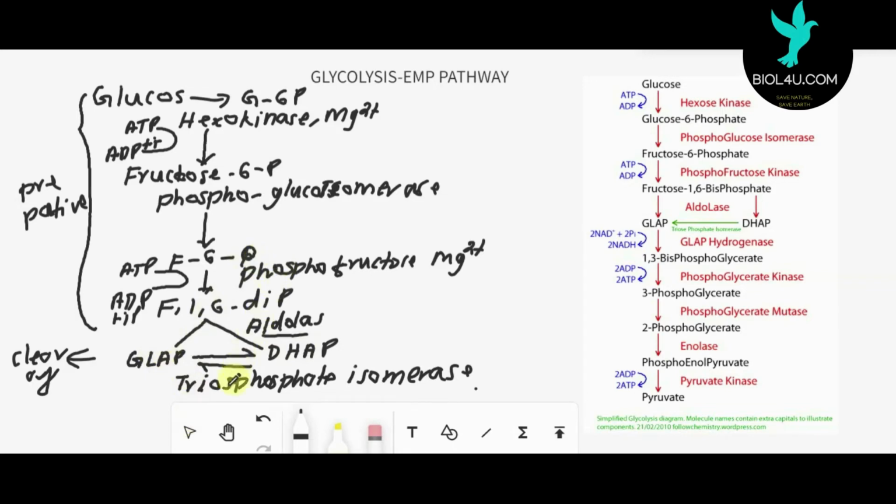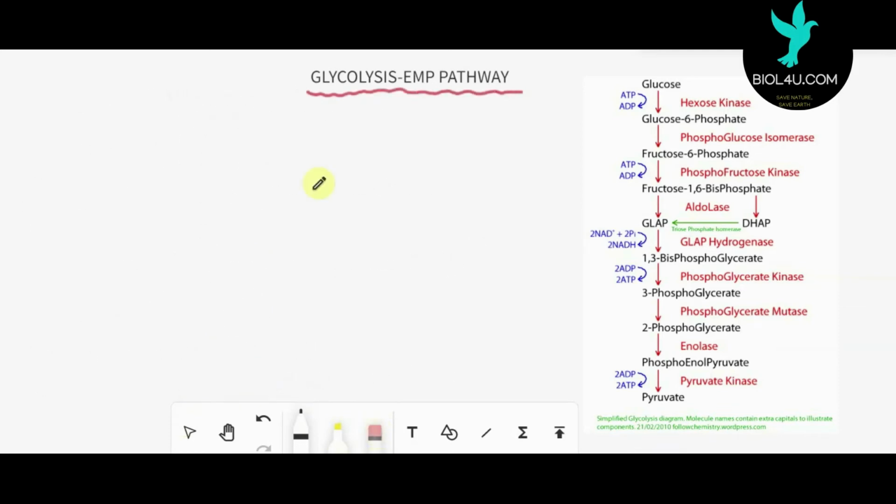Okay, so let us see the next phase, the payoff phase, and how it operates. Now the cell contains 3-carbon compounds: one molecule is glyceraldehyde phosphate and another is dihydroxyacetone phosphate. These molecules interconvert, so they are known as isomers, and an isomerase enzyme participates here, that is triose phosphate isomerase. Then glyceraldehyde phosphate enters the next stage.